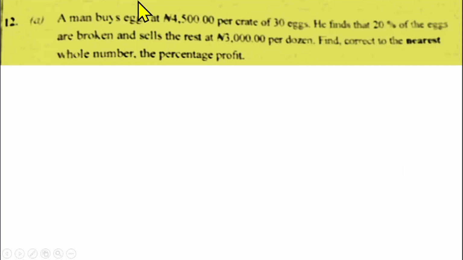Question number 12A is from arithmetic of finance, with a word problem as well. We are told that a man buys eggs at 4,500 per crate of 30 eggs. He finds that 20% of the eggs are broken and sells the rest at 3,000 per dozen. Find, correct to the nearest whole number, the percentage profit.